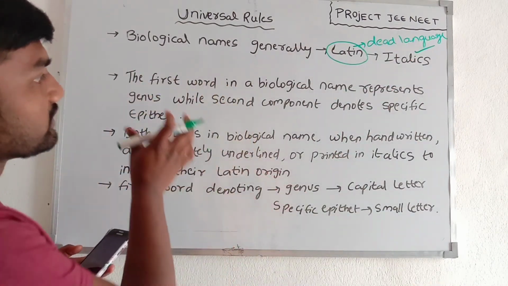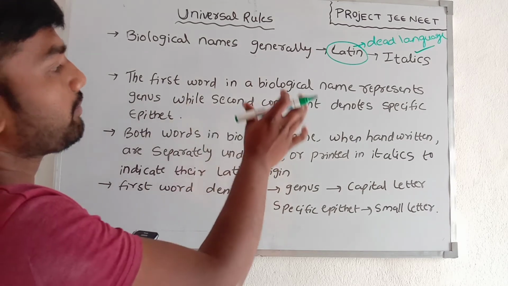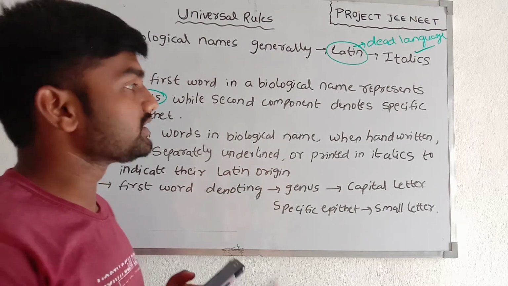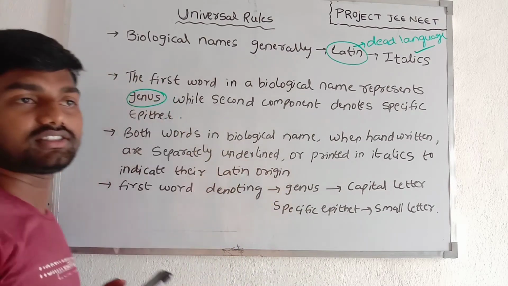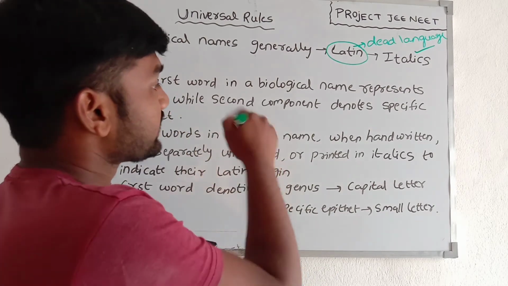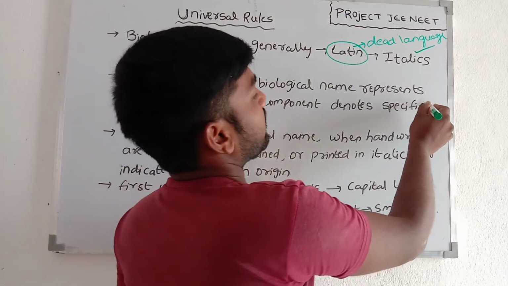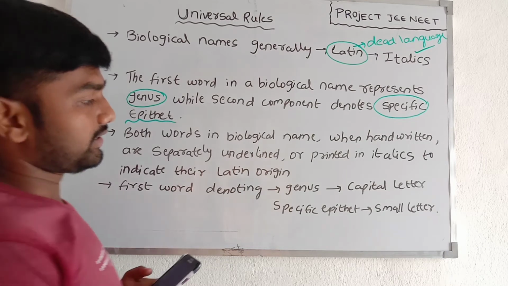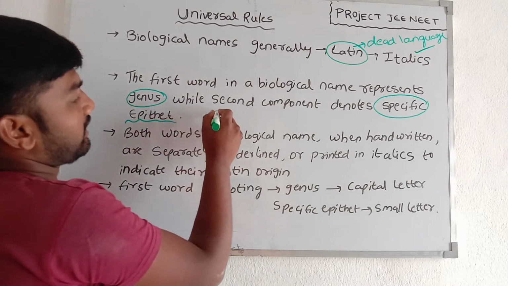The first word in a biological name represents the genus, and the second denotes the specific epithet. Take an example like Mangifera indica.